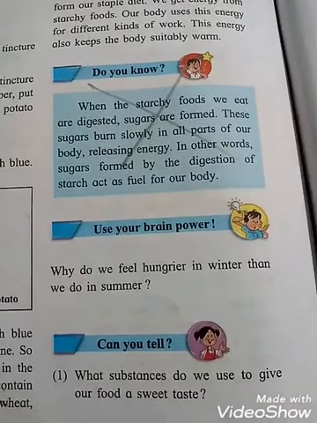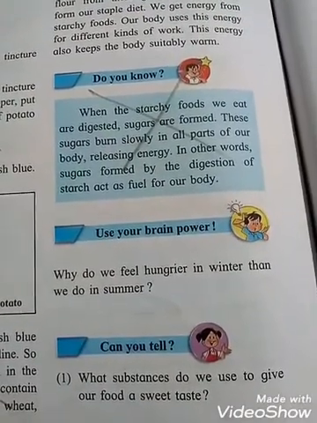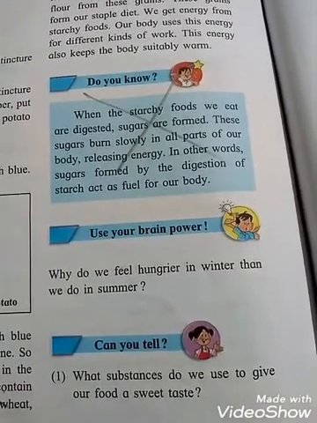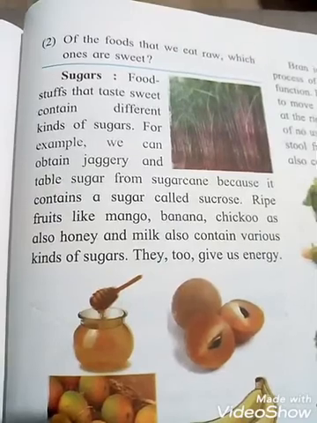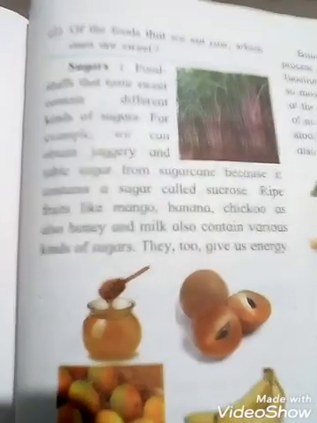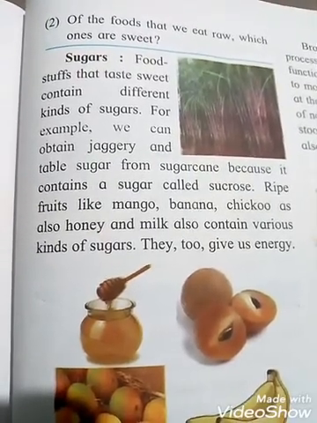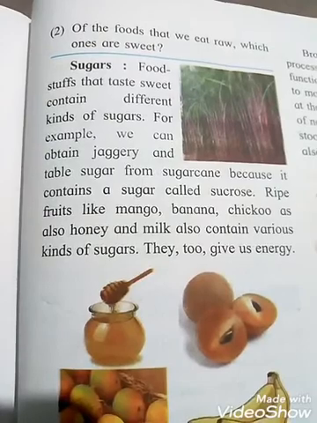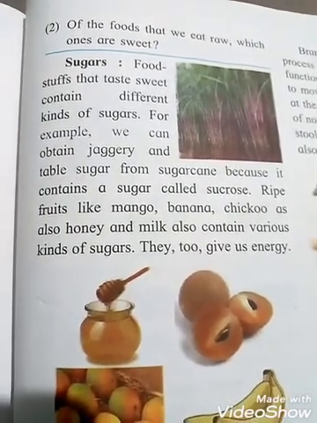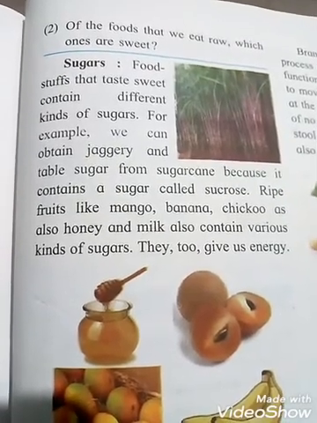Can you tell what substances we use to give our food a sweet taste? Sugar, jaggery, honey, brown sugar are the substances to give our food a sweet taste.